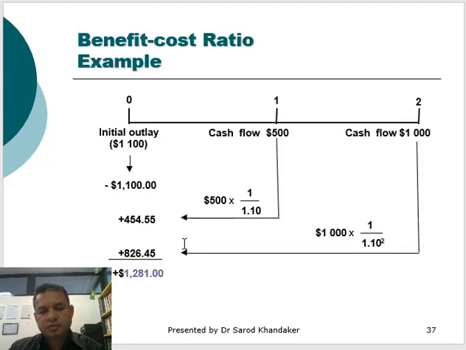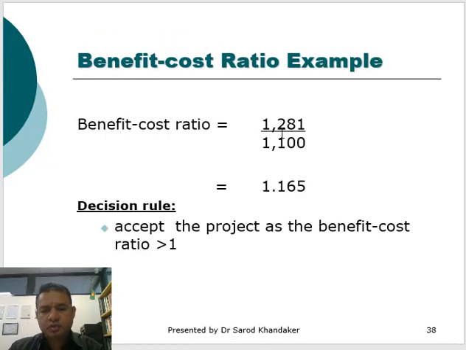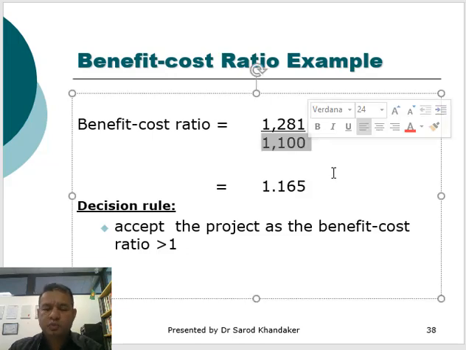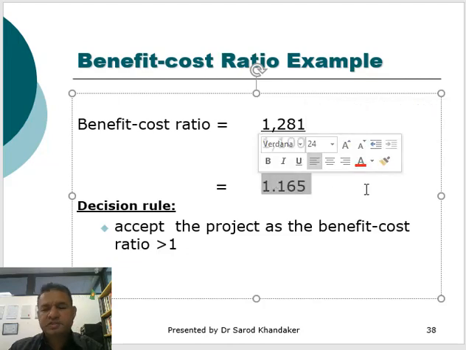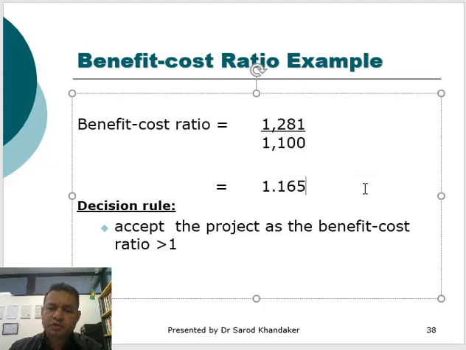The benefit cost ratio is 1281, which is the present value of the cash flows, divided by the initial outlay, which is $1,100. If you divide it, you'll find the answer is 1.165. The decision rule of the benefit cost ratio is to accept the project if the ratio is more than 1. This is certainly more than 1, and we'll accept this project.